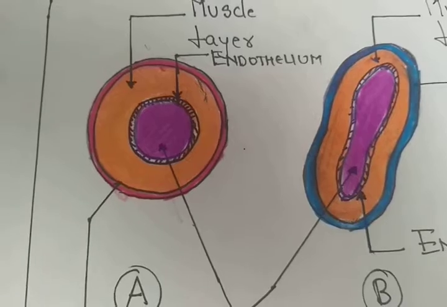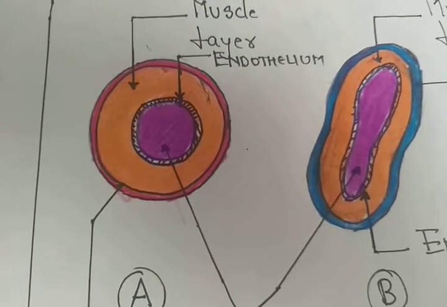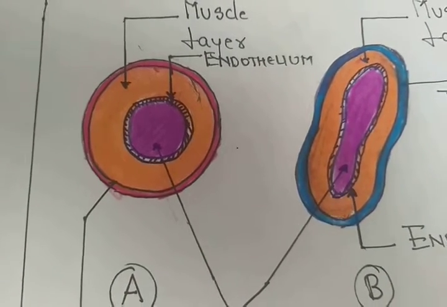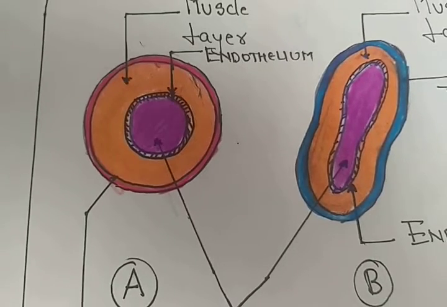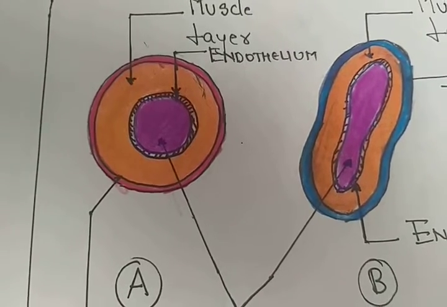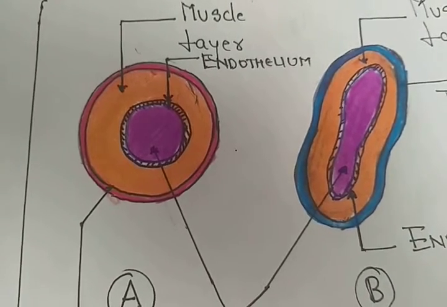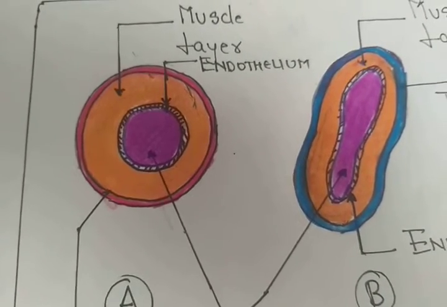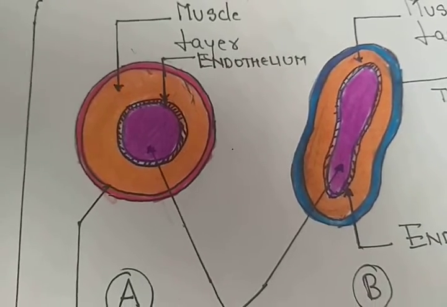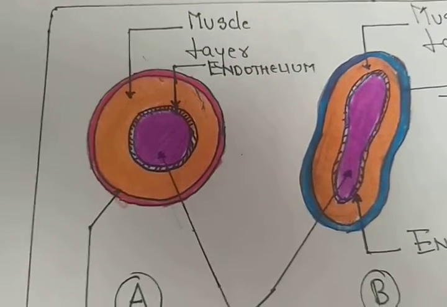Now in both cases, in arteries as well as in veins, the tunica externa is made up of elastin and collagen fibers. But in arteries they are maximum, and in veins they are not as much as present in arteries.